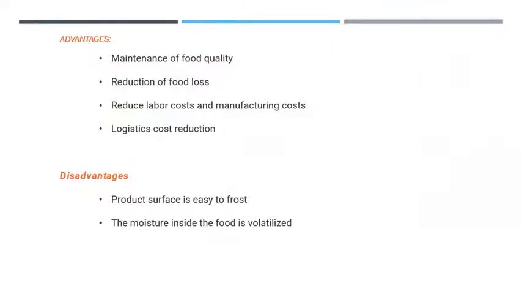Here are the advantages and disadvantages of the IQF. The advantages include maintenance of food quality. It reduces the food loss. It reduces labor cost and manufacturing cost, and logistics cost reduction.